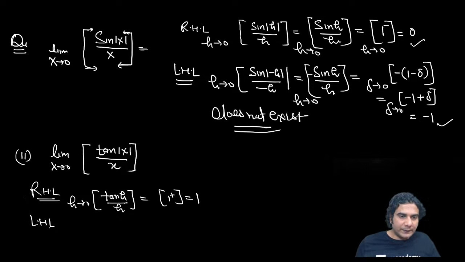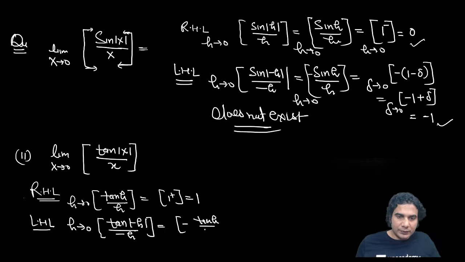In the left hand limit, h approaching 0, greatest integer of tan of mod of minus h divided by minus h. Now it is going to be minus of tan of h upon h. The minus sign in the denominator will remain, h approaching 0.